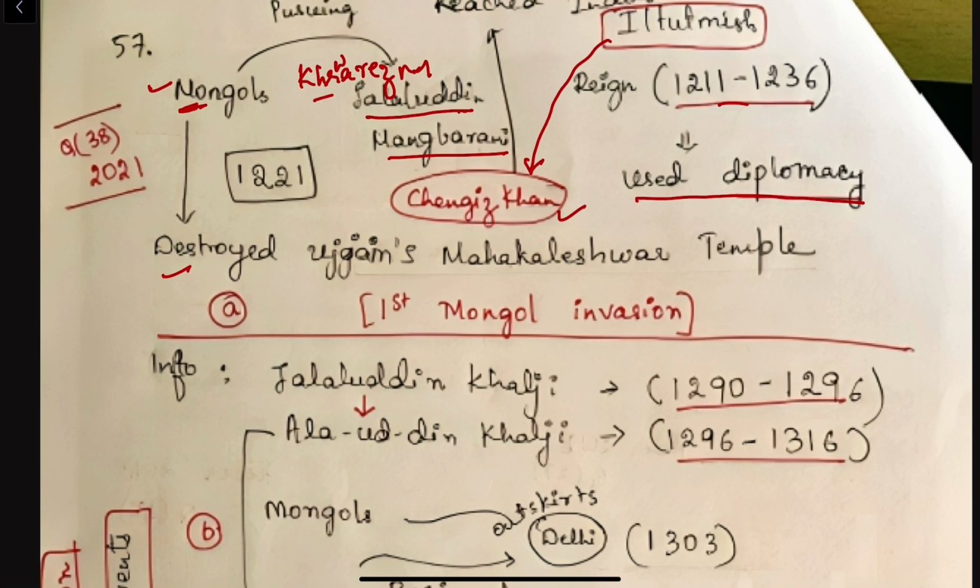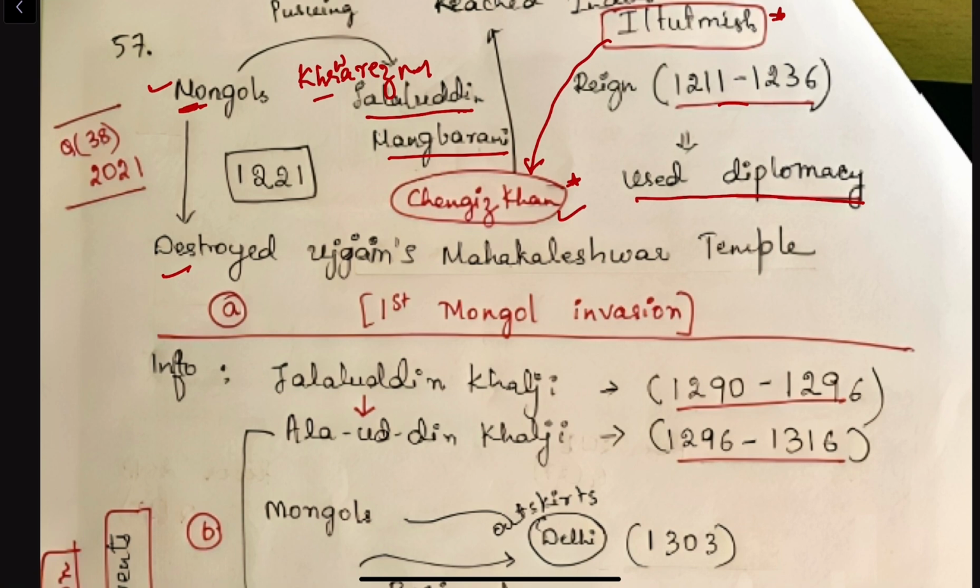So here the important actors are Iltutmish, the Mongol ruler who pursued the Khwarezm prince, Chengiz Khan, and the Khwarezm prince who sought asylum, Jalaluddin Mangbarni. This was about the first Mongol invasion.